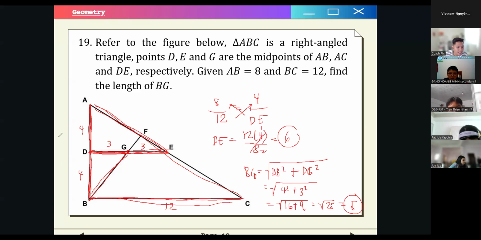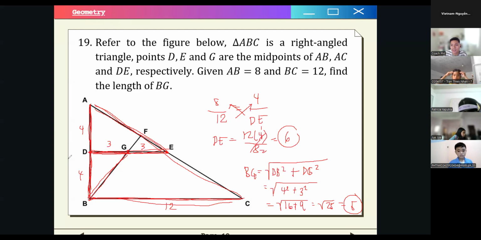Therefore, the line DG is perpendicular to DB, right? So they are perpendicular to each other, and they form a right angle triangle. Does that make sense for you?